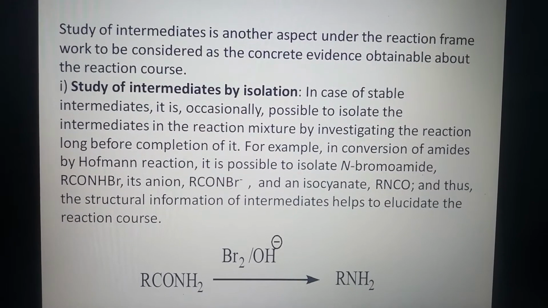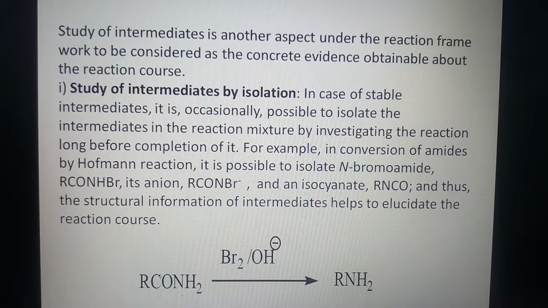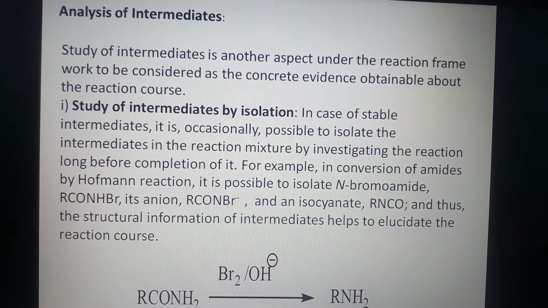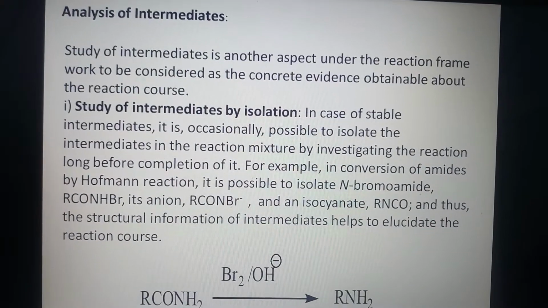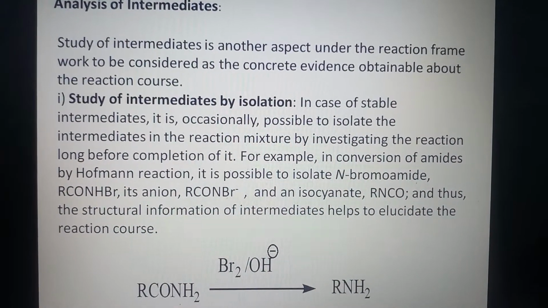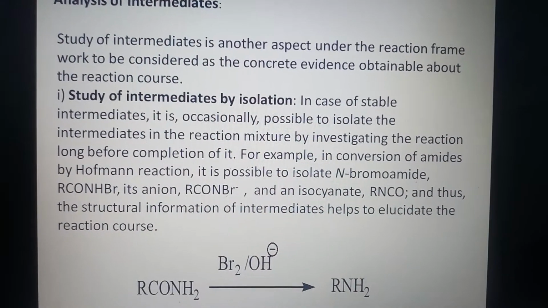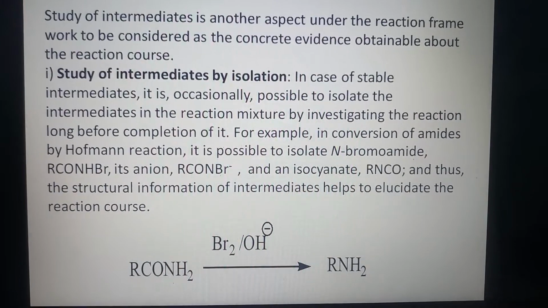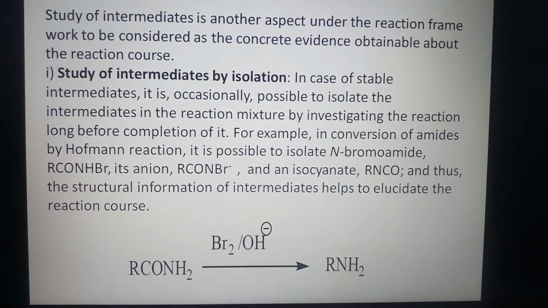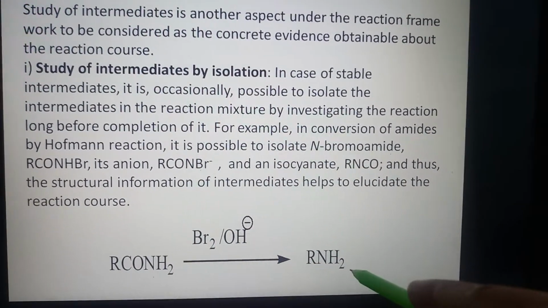For example, in conversion of amides by the Hofmann reaction, it is possible to isolate N-bromoamide, RCONHBr, its anion RCONBr⁻, and an isocyanate RNCO, and thus the structural information of intermediates helps to elucidate the reaction course of amide to amine.